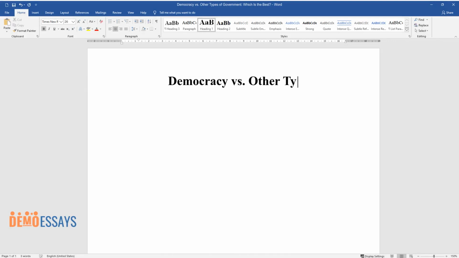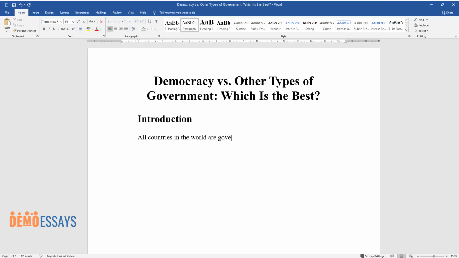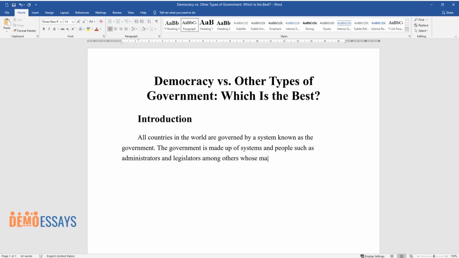Democracy versus other types of government, which is the best? Introduction. All countries in the world are governed by a system known as the government. The government is made up of systems and people such as administrators and legislators, among others, whose main role is to ensure proper governance of the state.